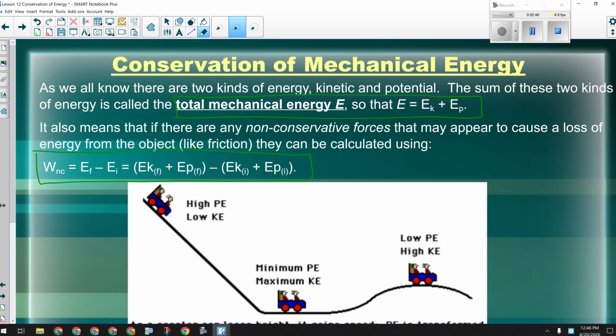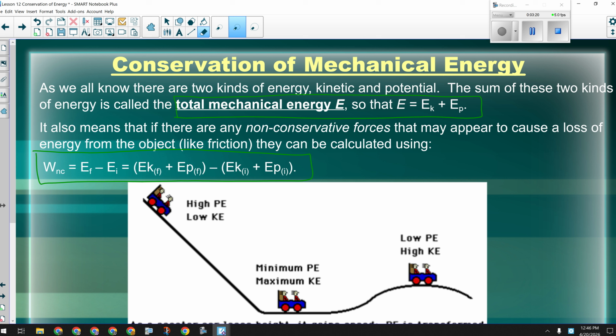Okay, so if this was a roller coaster, this is a roller coaster that once you let it go would never stop. It would just continually circle the track because no energy would ever be gained or lost. Okay? Now, that would probably be nauseating because you could never get off the ride because it would never stop. That would mean it would have no brakes. Okay? Because it would just keep going and going. All right? Everybody okay with that?